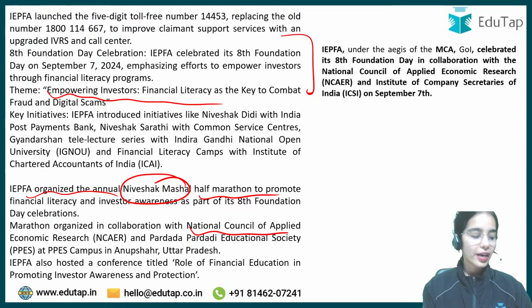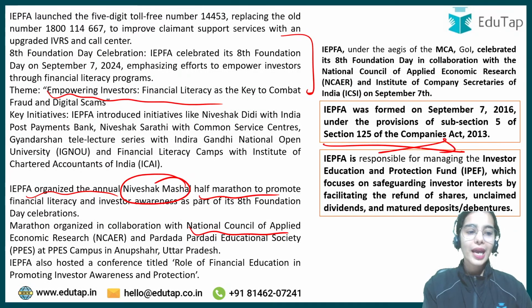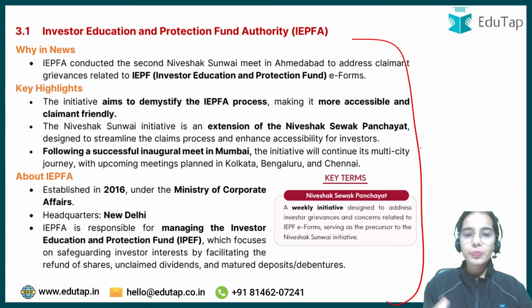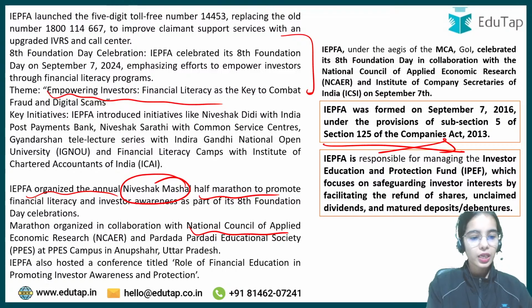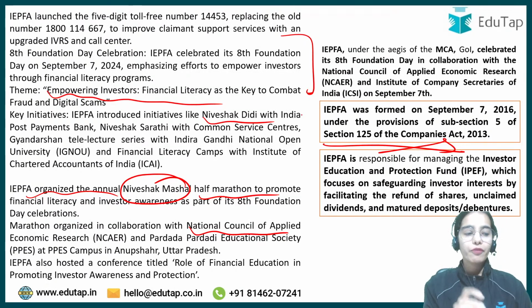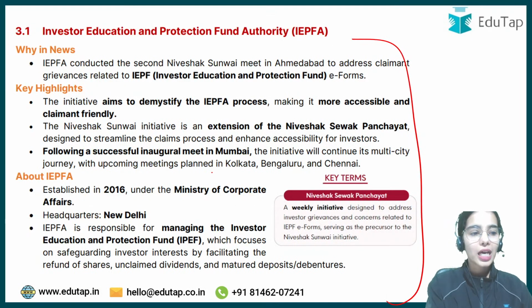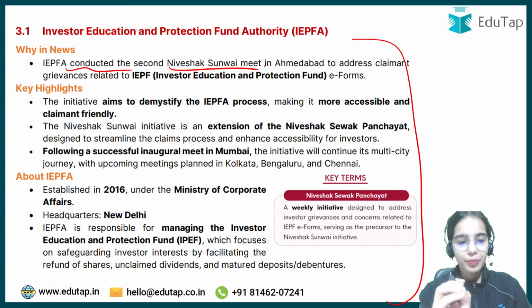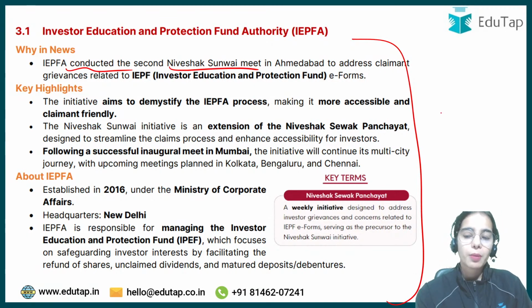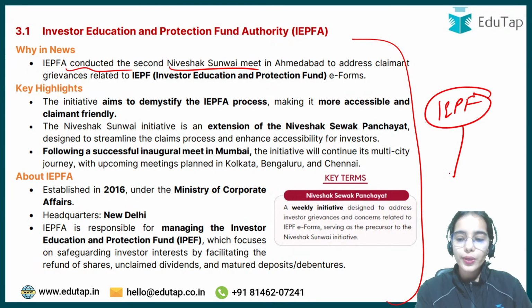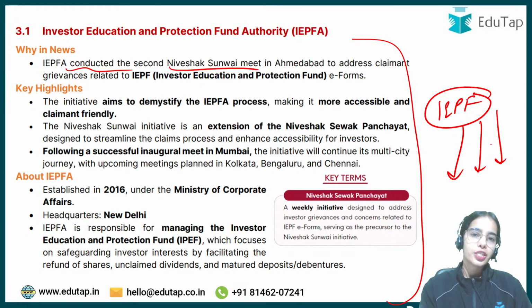So just have a brief idea about the background of the IEPFA and the steps that have been taken by IEPFA. IEPFA has taken the steps of organizing Niveshak with the India Post Payments Bank, Niveshak SAARC with Common Services Center, and also conducted the second Niveshak Sunwai meet in Ahmedabad for informing the people about the Investor Education and Protection Fund. Okay, that is how you can claim the money from the Investor Education and Protection Fund.